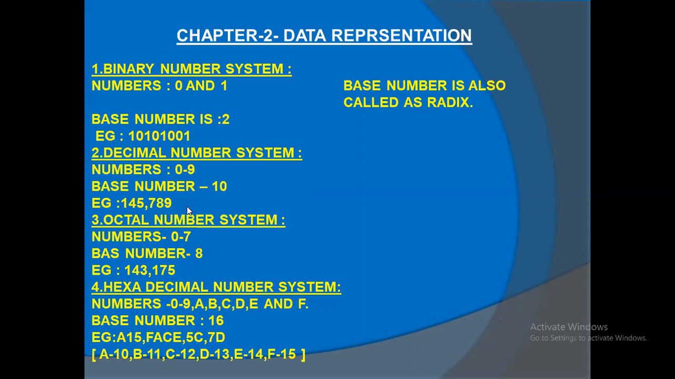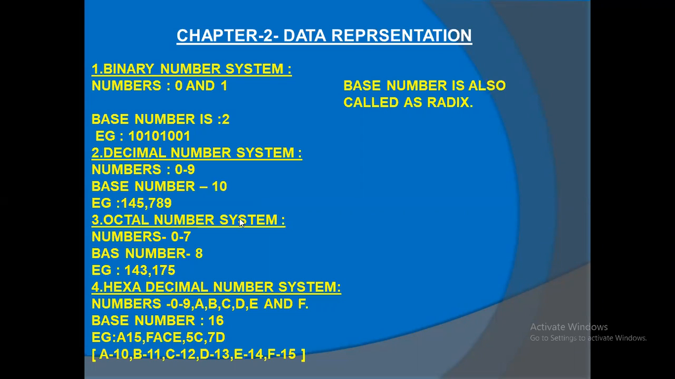Its radix is what? What is the radix of the decimal number system? 10, sir. Oh, what is the base number? The base number is 10. That's what I am saying, I am just mentioning on the side: the base number is also called the radix. That's what radix means, base number. Don't get confused. Have you understood the decimal number system? Yes, sir.